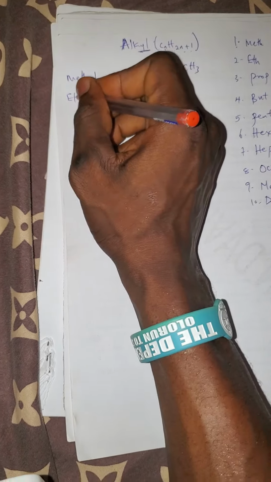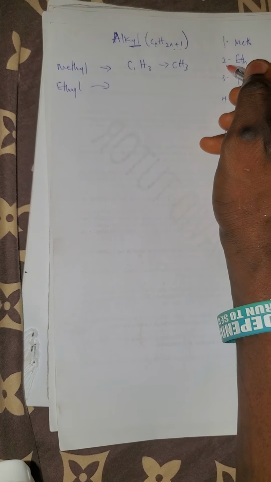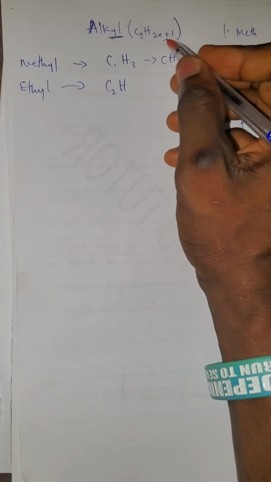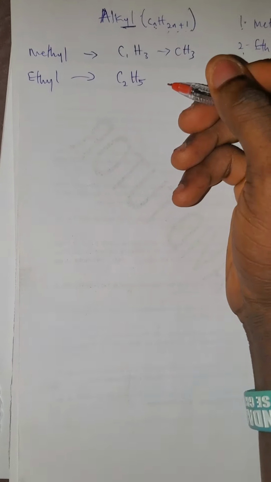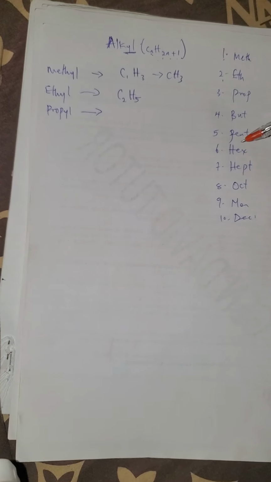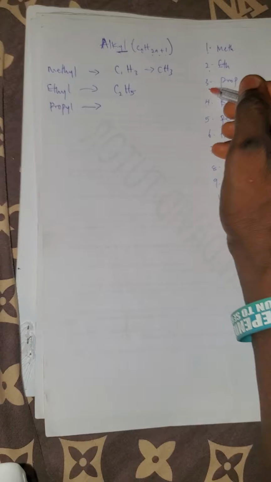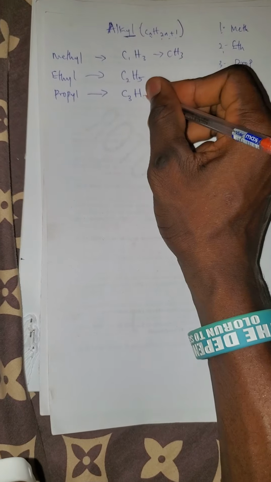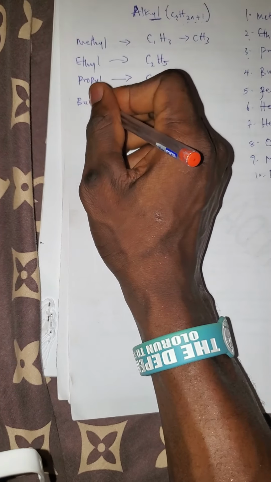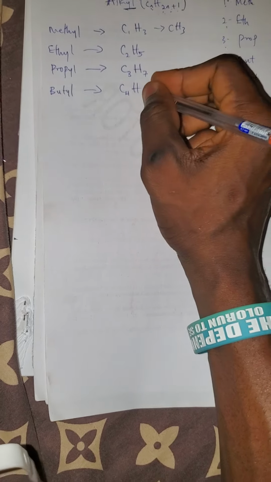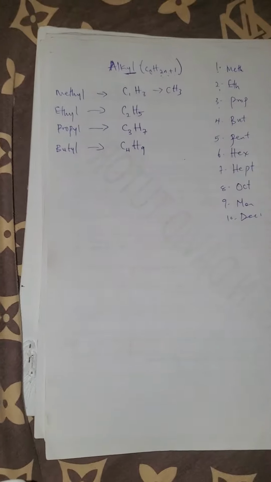Next one here, ethyl. So what's the number of et? 2. Let me put it inside the general formula. That'll give me C2, H 2 times 2, that's 4, plus 1, that's what? 5. So that's C2H5. Next one is propyl. Just add yl to this. Prop is 3. So put it inside the general formula, that's C3, H 2 times 3, that's 6, plus 1, that's 7. Next one, we have butyl. That's C4, H 4 times 2, that's 8, plus 1, that's 9. Now, you can continue the rest. This is the main knowledge behind the alkyl family.